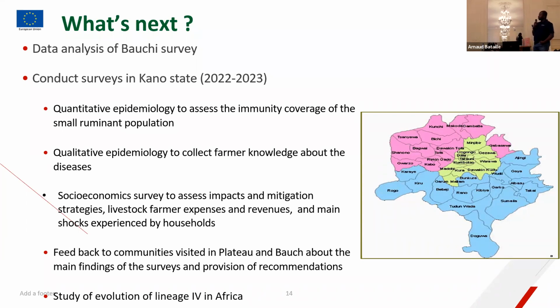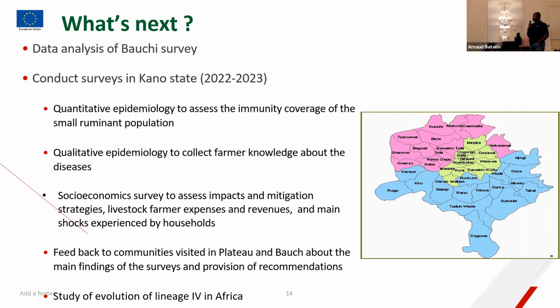So the plan is to carry out quantitative epidemiology to assess the immunity coverage of the small ruminant population, because during the advocacy, we were told that Kano is in the practice of vaccination. So for this, the objective had to change from what we did in Plateau and Bauchi. Here for Kano, we will be assessing if the immunity coverage for small ruminants is as expected, since they carried out vaccination practice. And then for qualitative epidemiology, we'll collect farmers' knowledge about the disease.